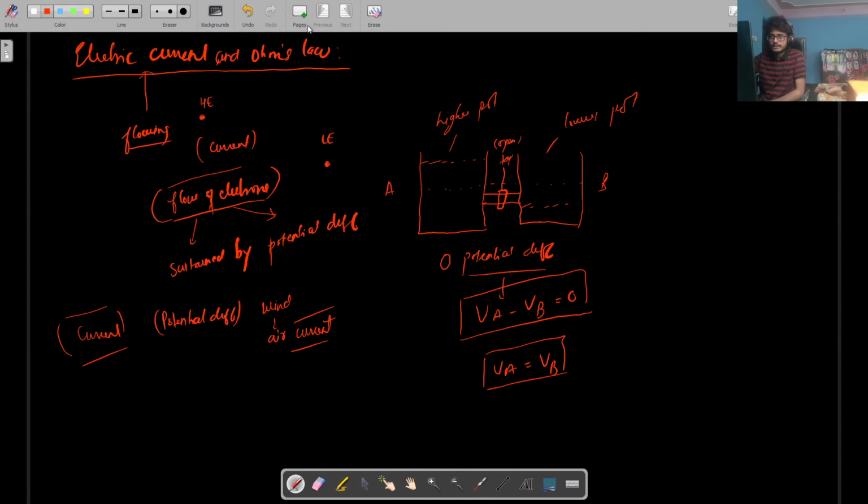So I'll not go deeper because this has been done in class 10. So we know about current, right? We know about current I, and there is a new term that you need to learn in 12, that is J. It is known as current density.